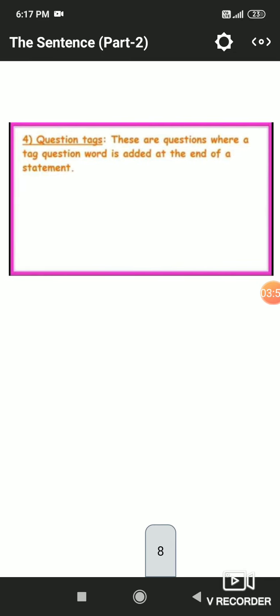Next is one of the most important classifications of interrogative sentences, that is question tags. These are questions where a tag question is added at the end of a statement. We write a statement, a simple sentence, and to give emphasis or to convince the person to whom we are asking the question, we add a question tag after that statement.